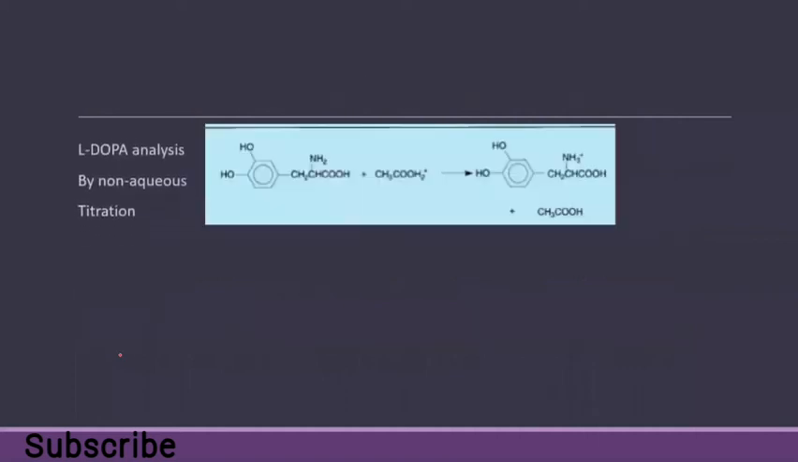So this is the first example. This is L-Dopa, an anti-epileptic medicine. And then we have our onium ion. This is the protonated form of acetic acid with H2 positive. So it can easily donate a proton, and then it is a strong acid.